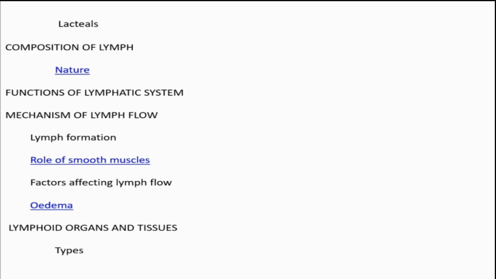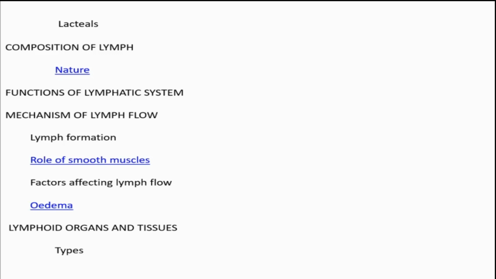So there is a connection between the lacteals of the villi and the lymphatic system. The lacteals of the villi are actually connected to the left thoracic duct. In that chapter, I simply told you that lacteals are connected to the lymphatic system.